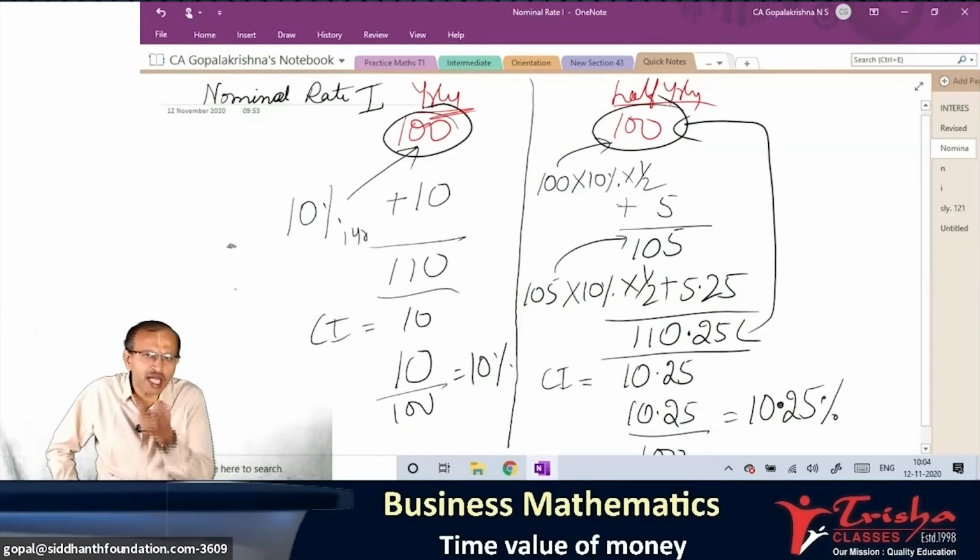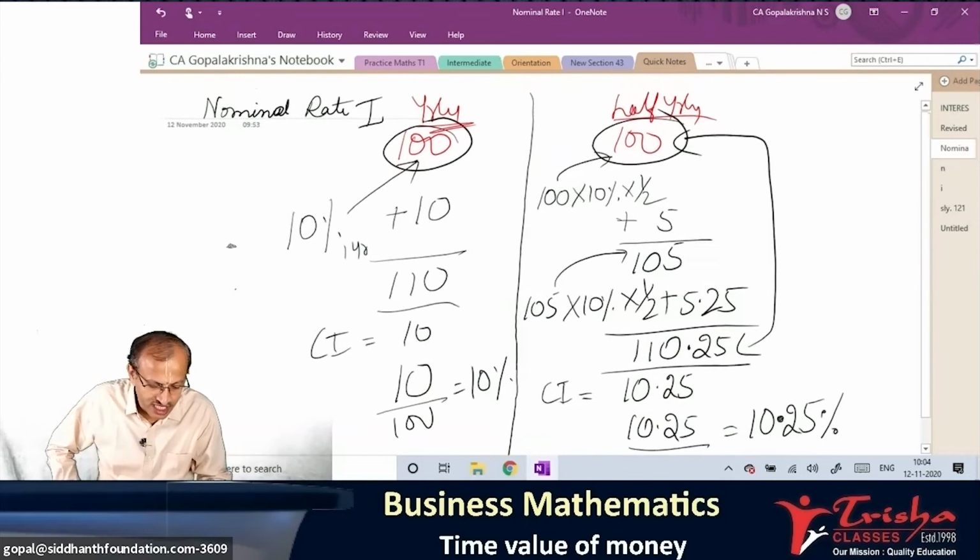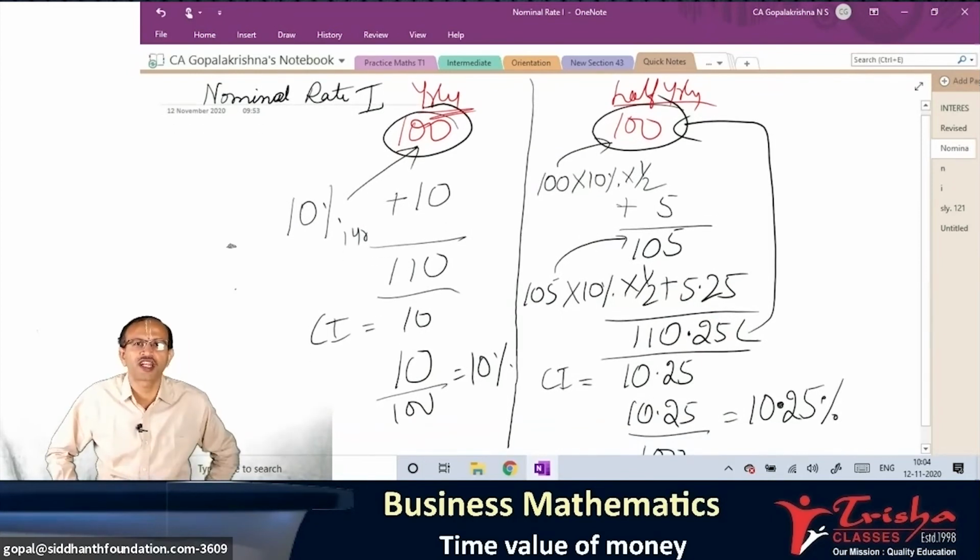Now tell me where it made the difference then. In both banks you deposited 100 rupee. In both banks your rate of interest is 10% per annum only. Both cases 1 year. Here 1 year, here half of 1 year only. So where does it make a difference? It is yearly compounding, and it is half yearly compounding.